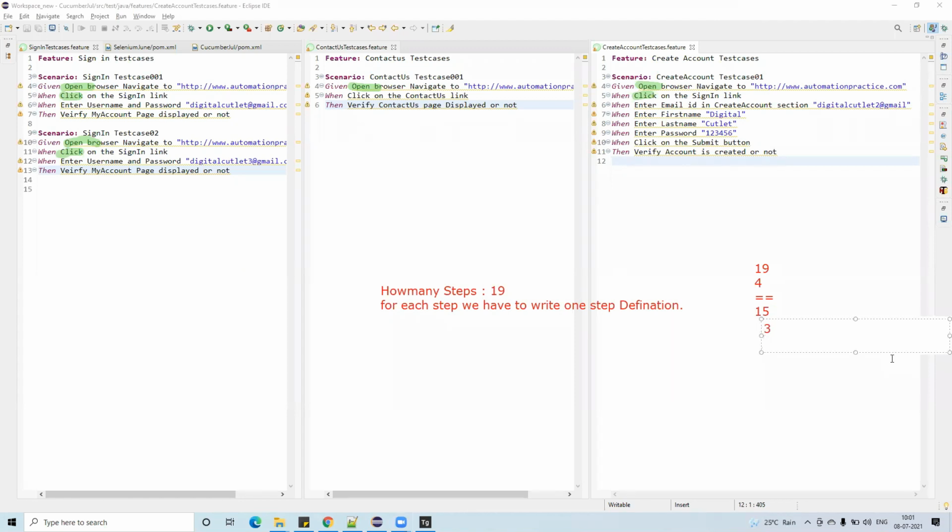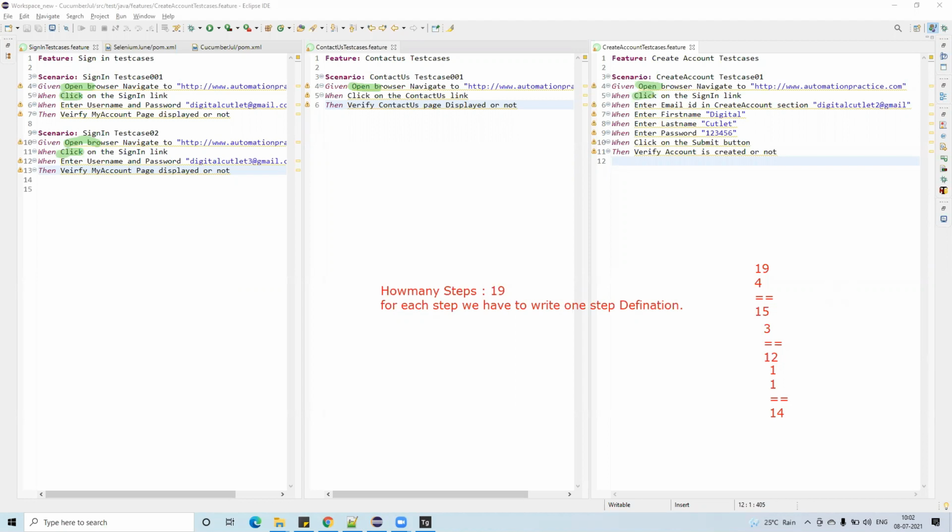Okay, and now it is 3. How much will it become? 12. So these 4 and these 3 I have removed completely. But for these steps I need to add at least one step each, so one step here and another one here. So the total will become 12 plus 1 plus 1, which is 14. I have to write 14 step definitions now.